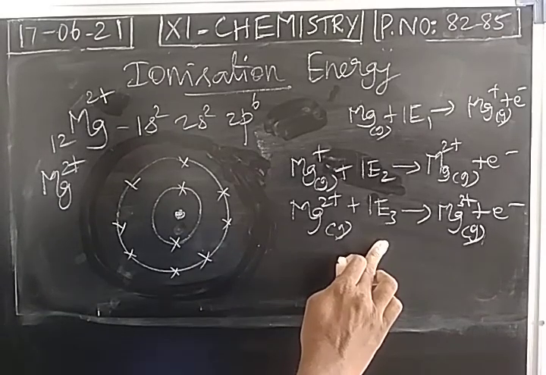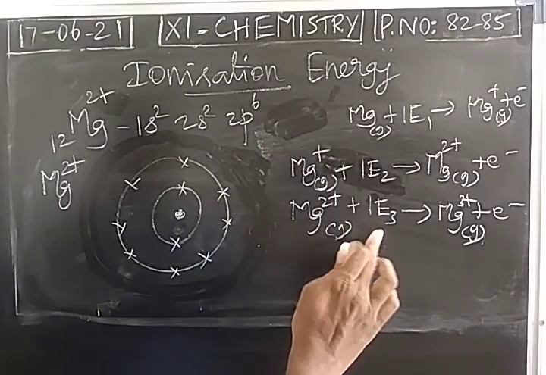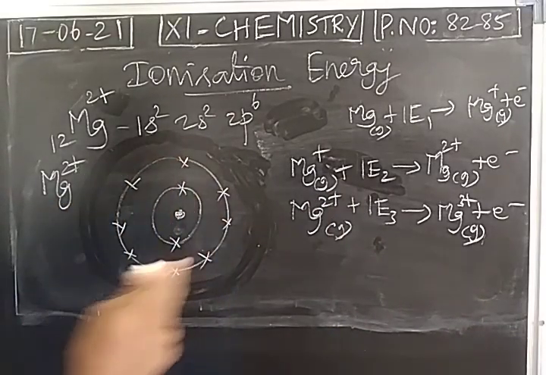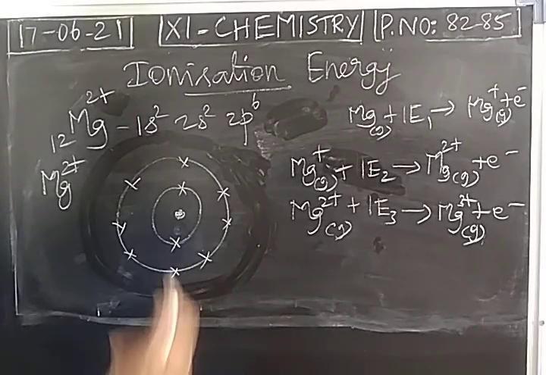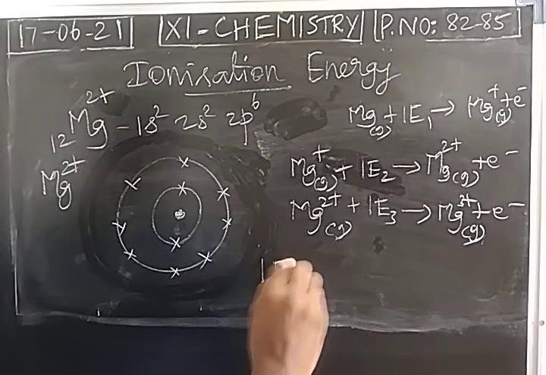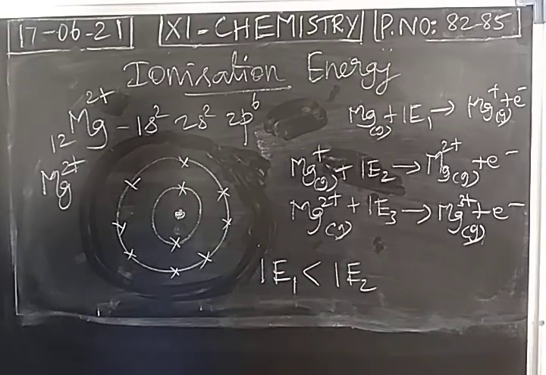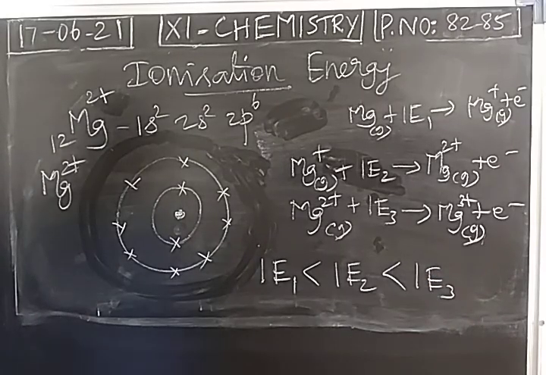So we have to provide more energy to remove one more electron from the stable Mg2 plus cation. So comparing second ionization energy, third ionization energy value will be more. Only 10 electrons present, but number of protons 12. So attraction will be more. So comparing first ionization energy, always second ionization energy value will be more. Comparing second ionization energy, always third ionization energy value will be more.